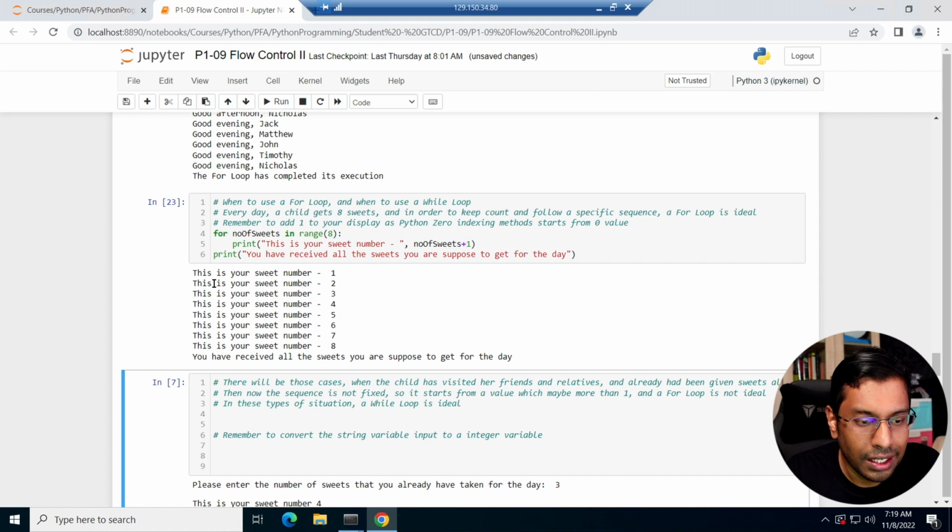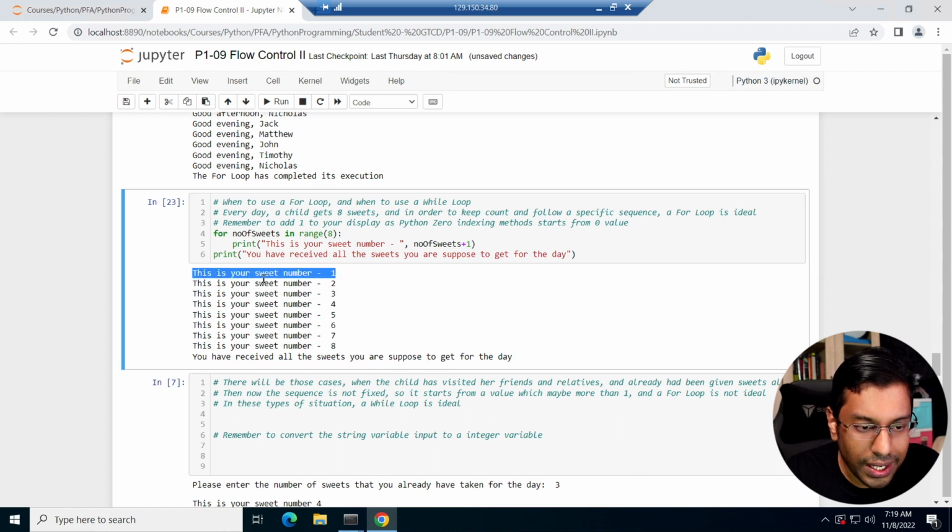So here, the first round is going to print this is your sweet number 1. Second round is going to print this is your sweet number 2. Third round is going to print this is your sweet number 3. And then it's going to print your sweet number 4, and so on and so forth until you reach sweet number 8, and then you have received all the sweets you're supposed to get for the day.